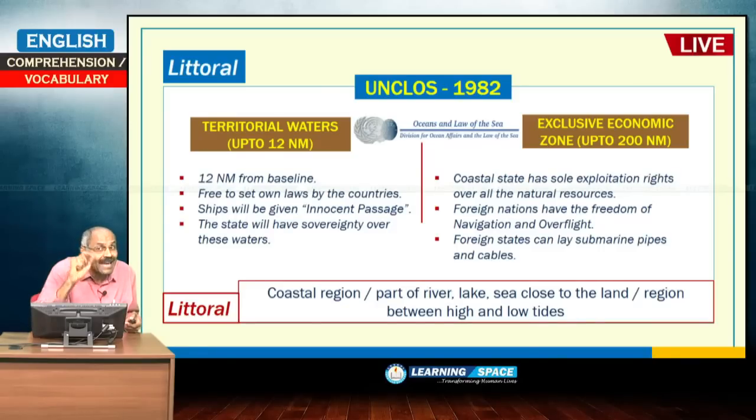The rights of taxation under the territorial waters lie with the centre. The literal meaning of littoral is basically coastal region and part of river, lake, sea close to the land, or region between high and low tides. But here in this passage it is used with a sense of territorial waters. Please do not forget.